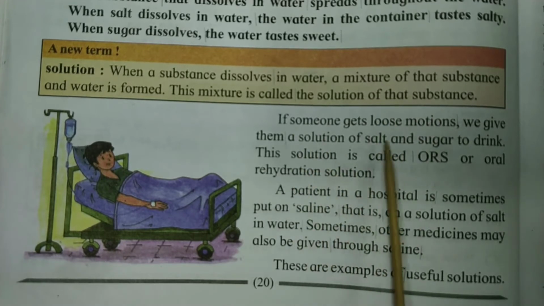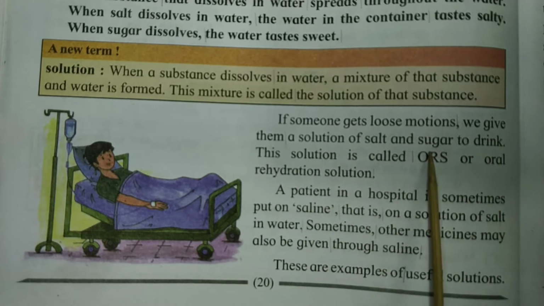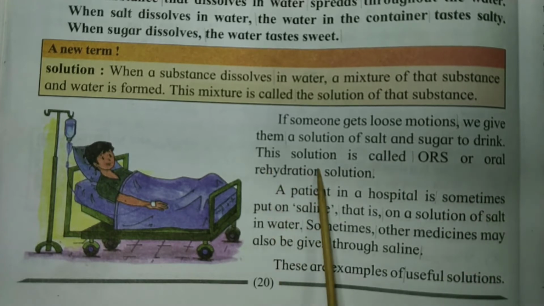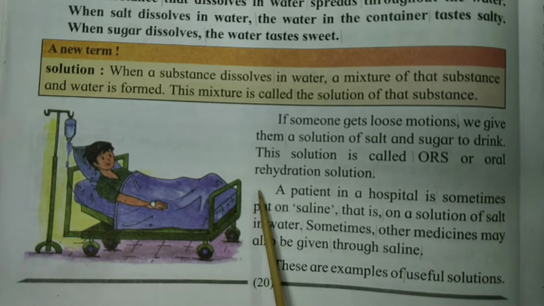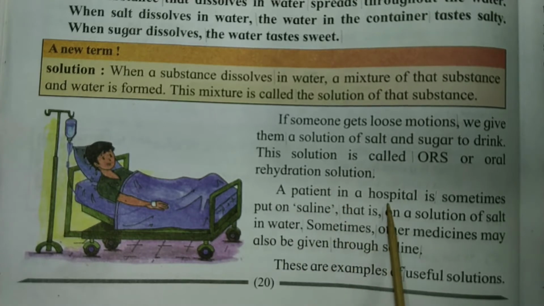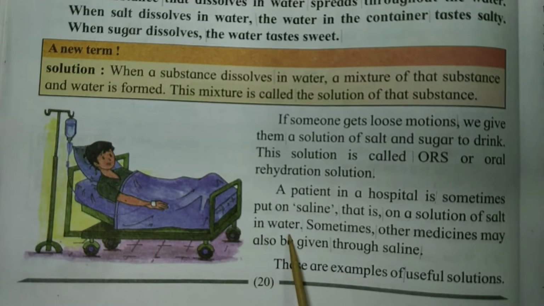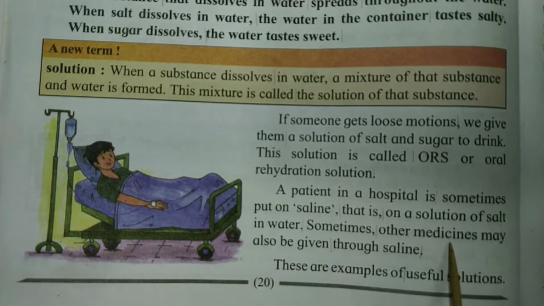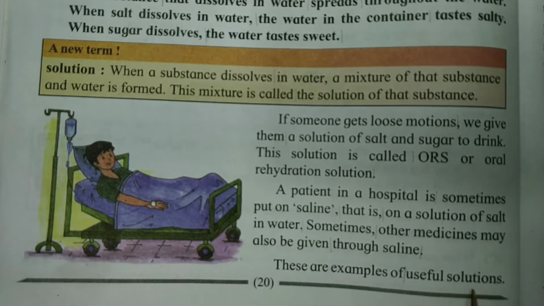If someone gets loose motions, we give them a solution of salt and sugar to drink. This solution is called ORS, or oral rehydration solution. A patient in a hospital is sometimes put on saline, that is, on a solution of salt in water. Sometimes other medicines may also be given through saline. These are examples of useful solutions.